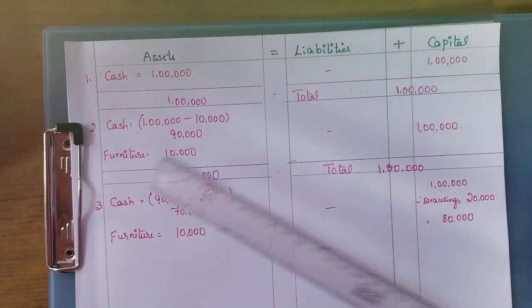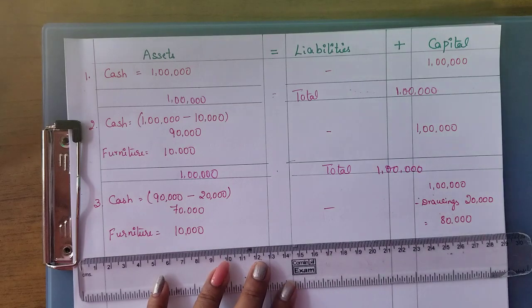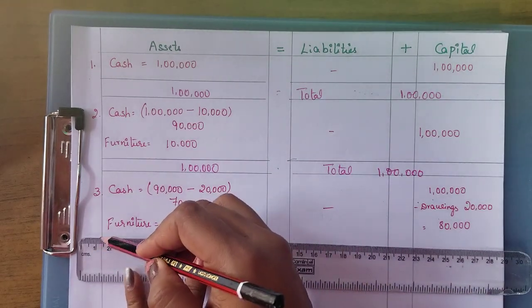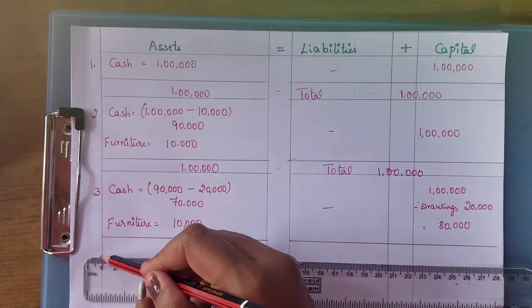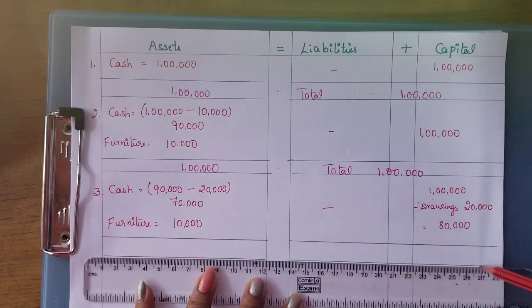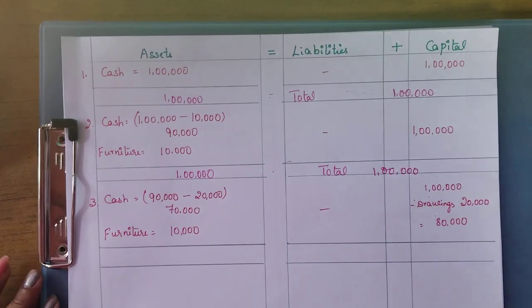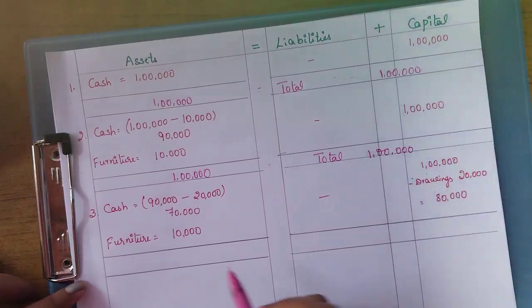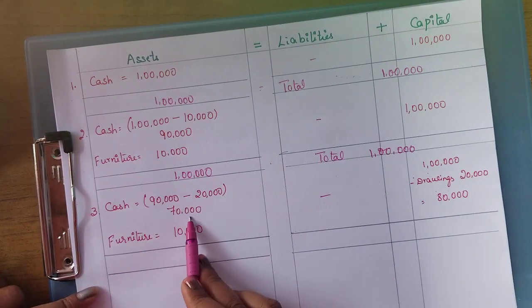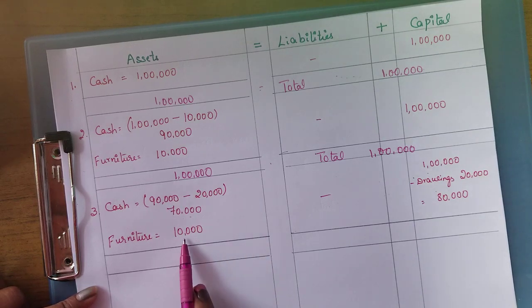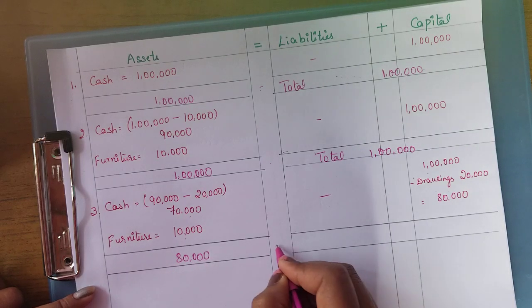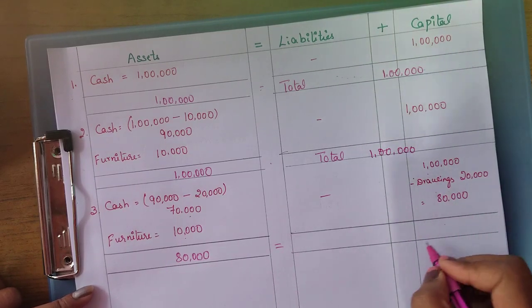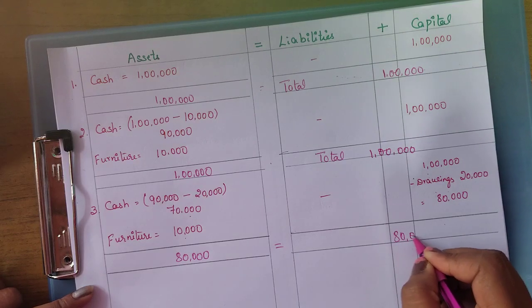Okay. Now let me do the totaling on both sides. Kindly draw the lines like this so that you can easily differentiate each transaction. Neatly you can present it. Now add this, cash balance is 70,000 and furniture balance is 10,000. Added together it is 80,000, which is equal to the capital balance 80,000.